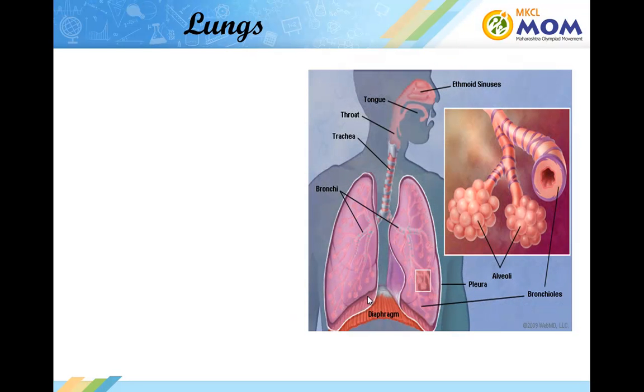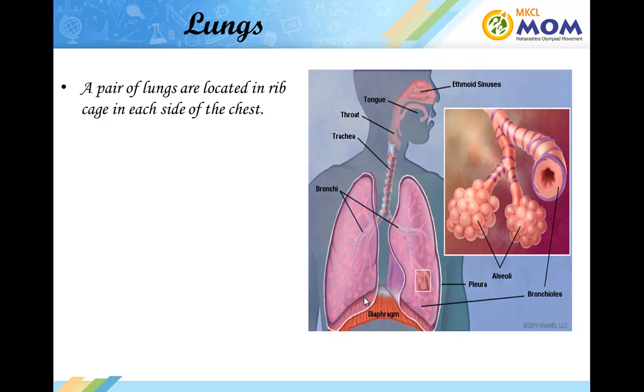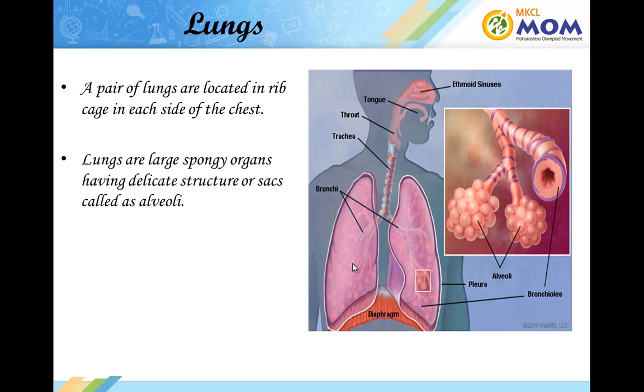Now let's get to the next organ, that is the lungs. The lungs are a pair of organs located in the rib cage on each side of the chest. Lungs are large spongy organs having delicate structures or sacs called alveoli. These alveoli are branched, the branches are called bronchioles. These alveoli are the place where the exchange of air takes place.